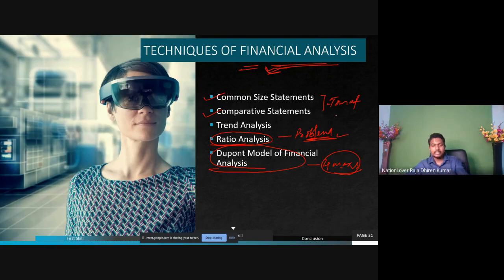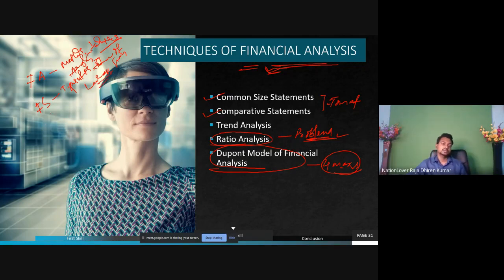Next, techniques of financial analysis. That means, look at it. First we studied financial accounting. It simply suggests the methods and techniques for doing accounting only. Next we studied financial statements. That means which are the types of financial statements, how many types, which are the techniques of preparation of financial statements, and which laws are associated with it.